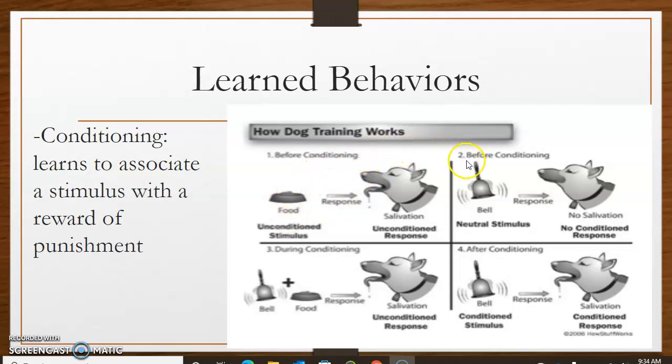Then he rang a bell and gave the food. Over a period of time, even when he did not give food and only rang the bell, the dog started to secrete saliva, which is called conditional behavior.